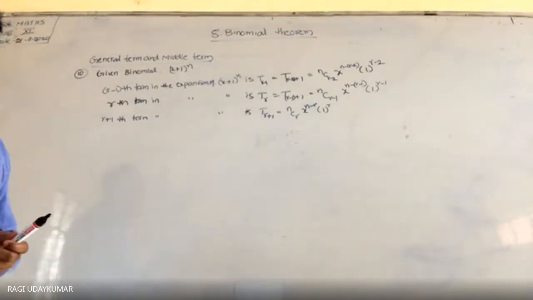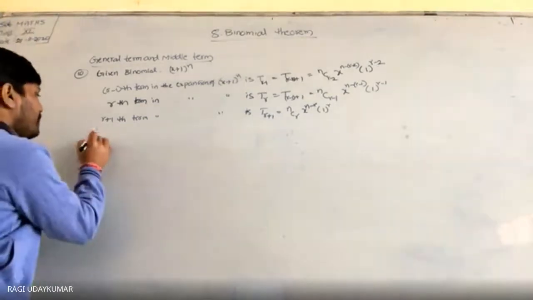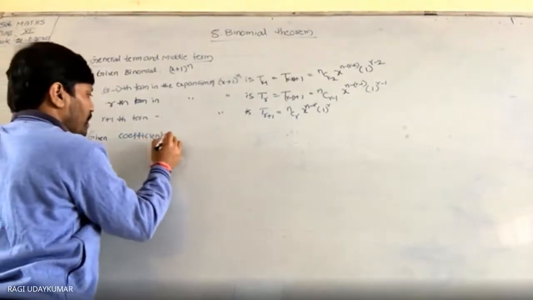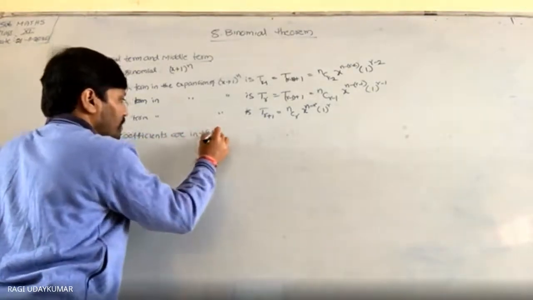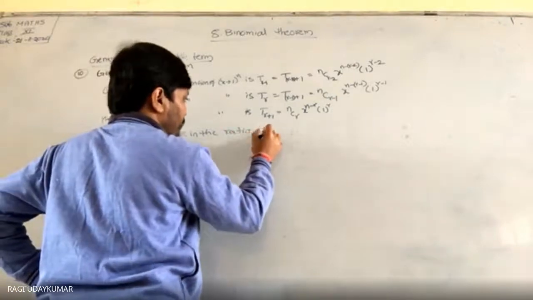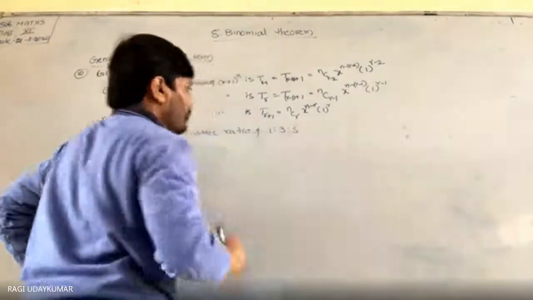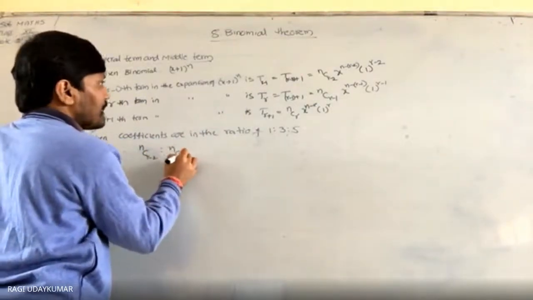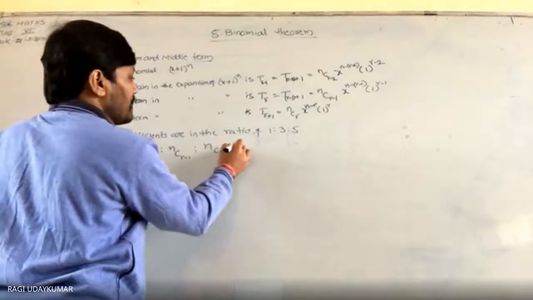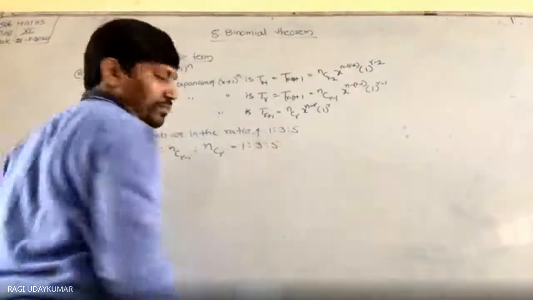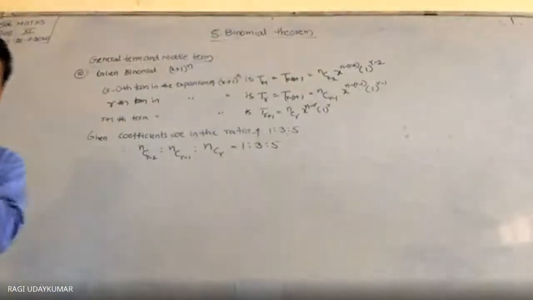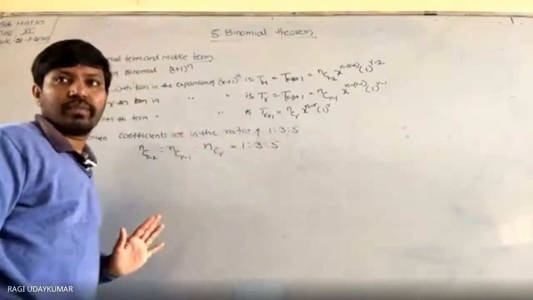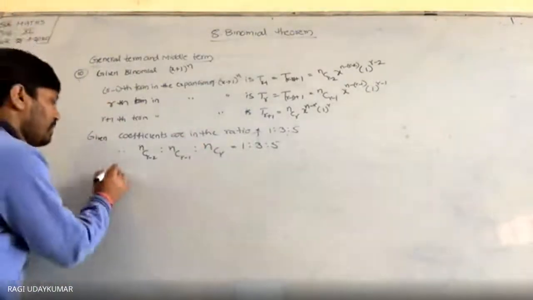Coefficients are given to you as 1:3:5. So, given that the coefficients are in the ratio 1:3:5, that is nothing but nCr-2 : nCr-1 : nCr equals 1:3:5. This is the thing given to you. Now individually, take these two ratio 1:3, and these two ratio 3:5. You consider that one by one here.